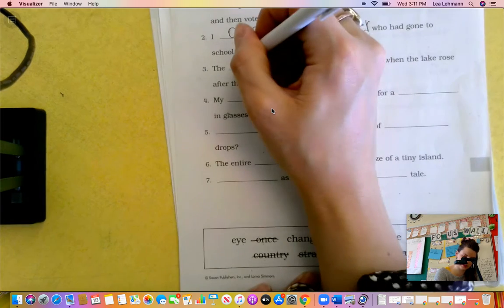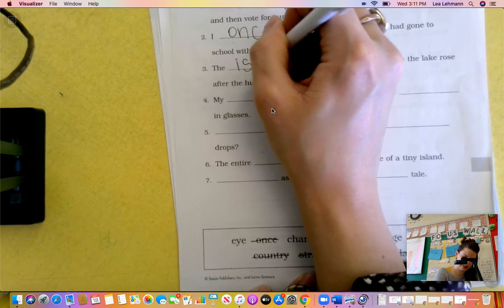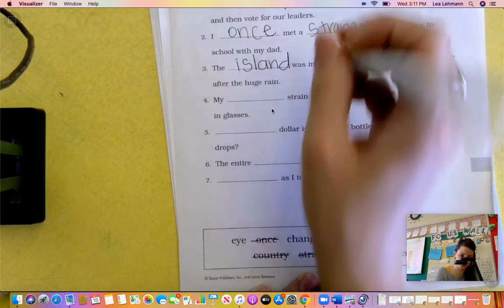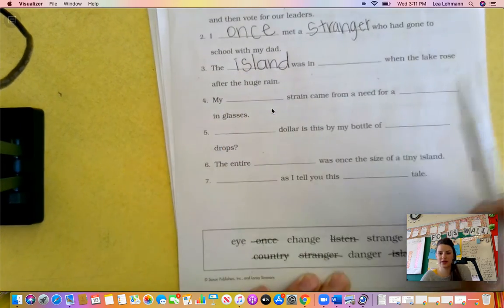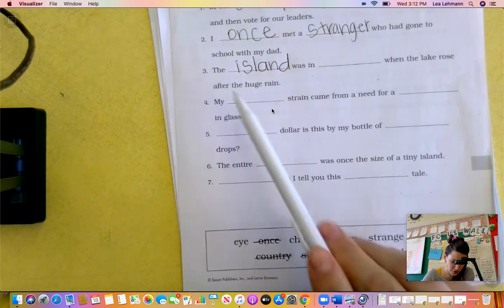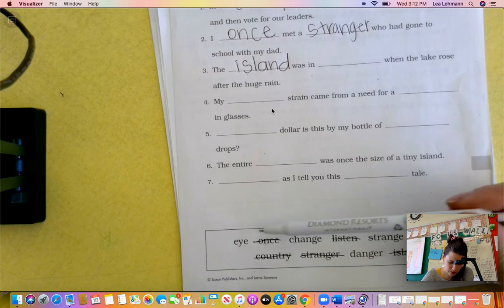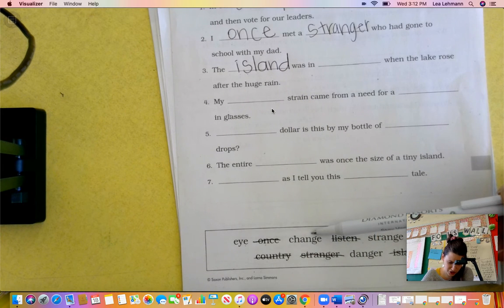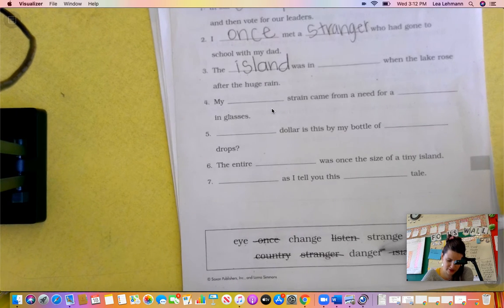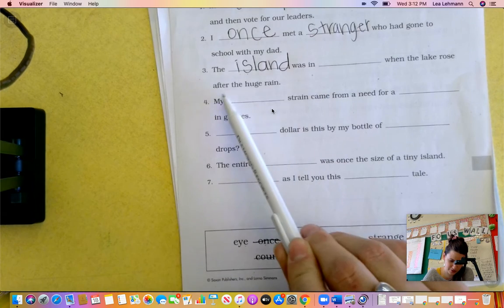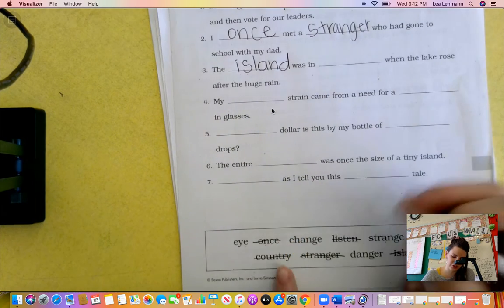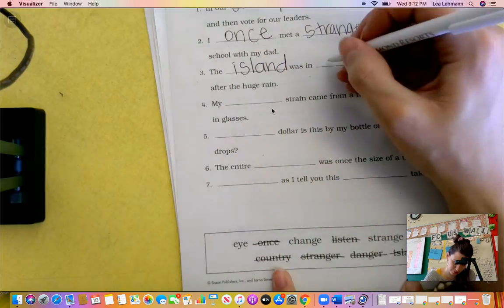An island is like a land that's surrounded by water, like Hawaii is an island. So the island was in, I was in change, could be change, was in strange, no. Was in danger, that makes sense. The island was in danger when the lake rose after the huge storm. So danger makes the most sense. It was in danger.